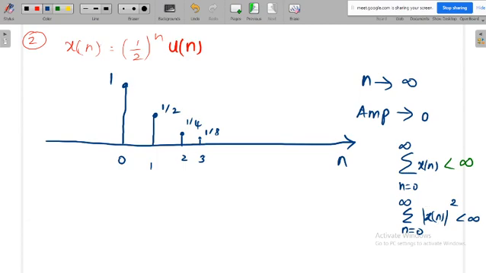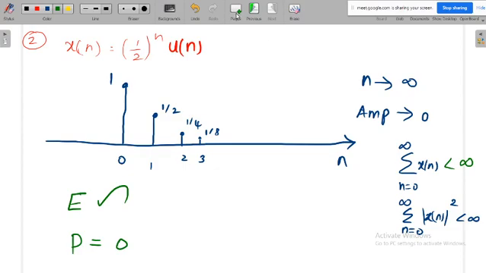then that function is called energy. That particular signal is called an energy signal. So definitely this is an energy signal. So for this signal we will have energy. Once it is an energy signal, what will be the power available in the energy signal? Always 0. In signals and systems, what is the power available in the energy signal? If it is an energy signal, it will have finite energy, then the power is 0.